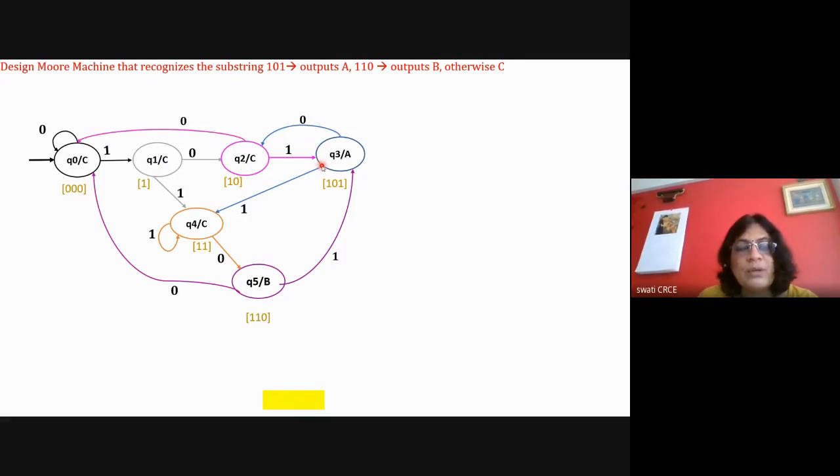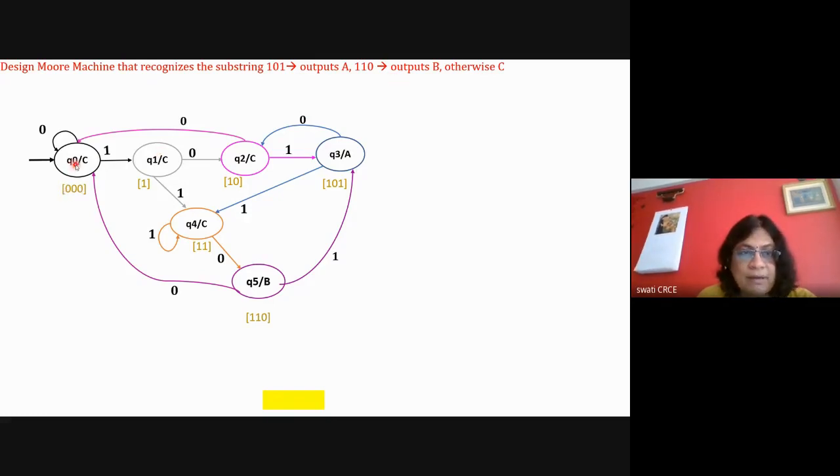101. Okay, and here the output is A. So for the 0, 1 and 2 states, the output is C. But when it is complete 101, the output is A. Okay, so this is done first. Now 110, the output will be B.